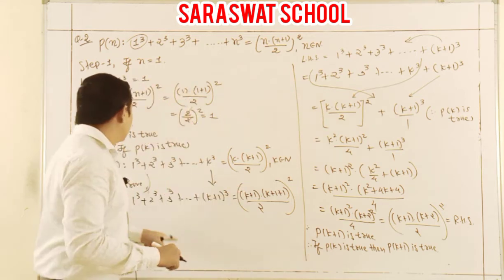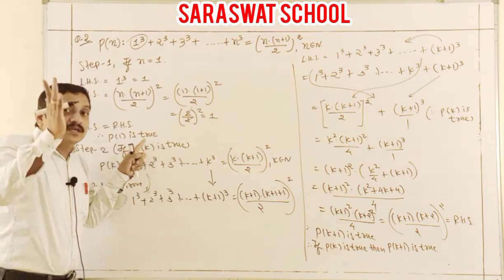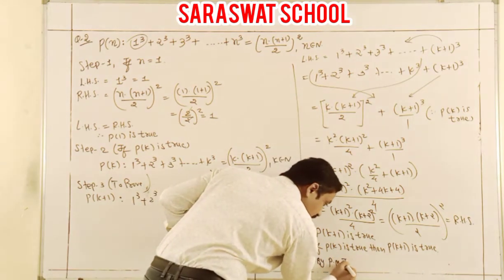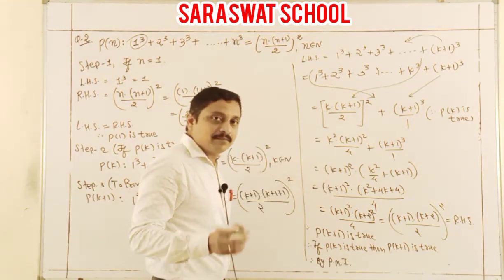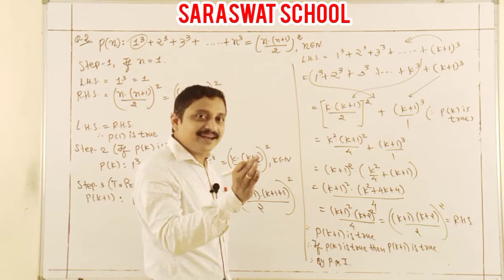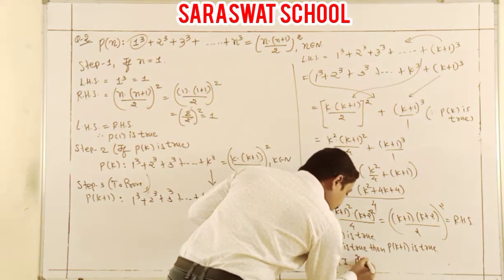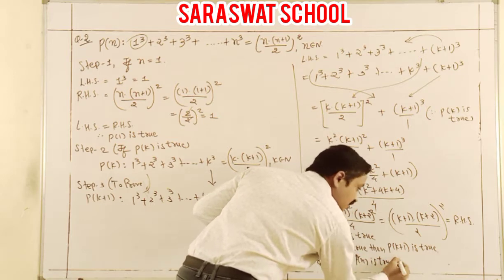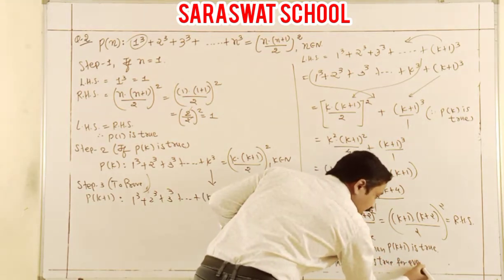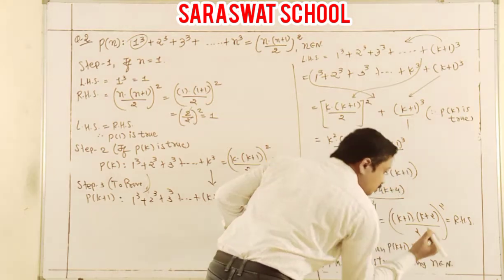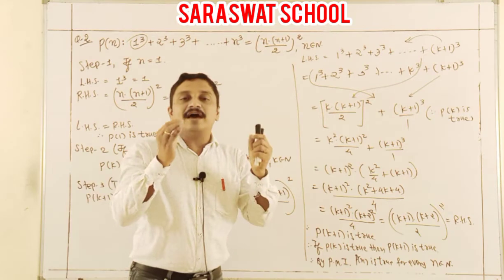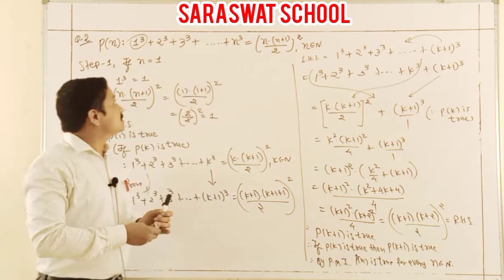Yes, students, your steps 2 and 3 are done until this line. And I already proved first that P1 is true. So last write down: therefore, by PMI, the principle of mathematical induction, Pn is true for every n belonging to the natural numbers. Students, we are happily done. Now this numerical is done.